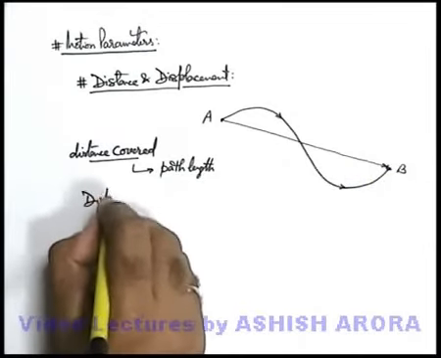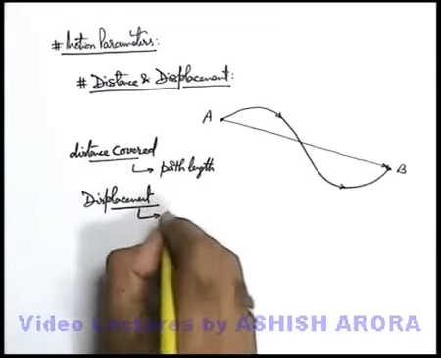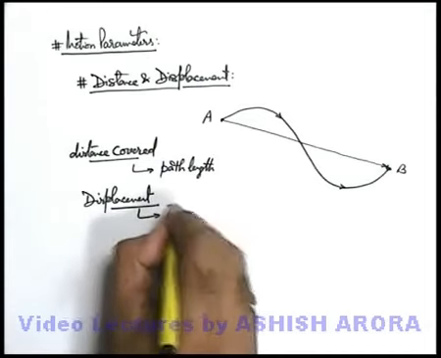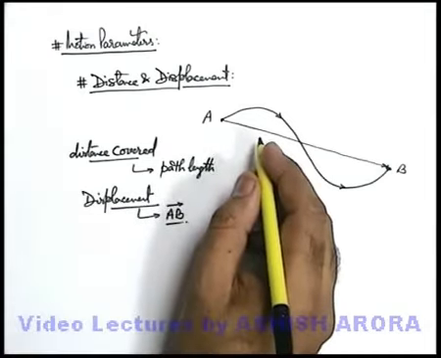When we talk about displacement, it is simply the straight line length A to B. This AB vector is the displacement vector which is associated with the body.